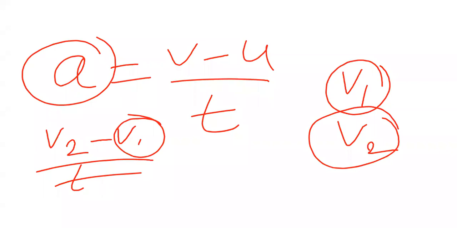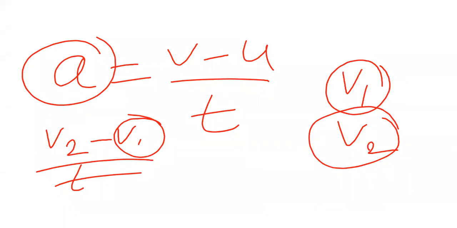Now tomorrow I am not going to hear, ma'am, we have not understood acceleration. Basically just remember two things: change of velocity with respect to a certain time. Suppose in 2 hours the change of velocity is 15 kilometers.